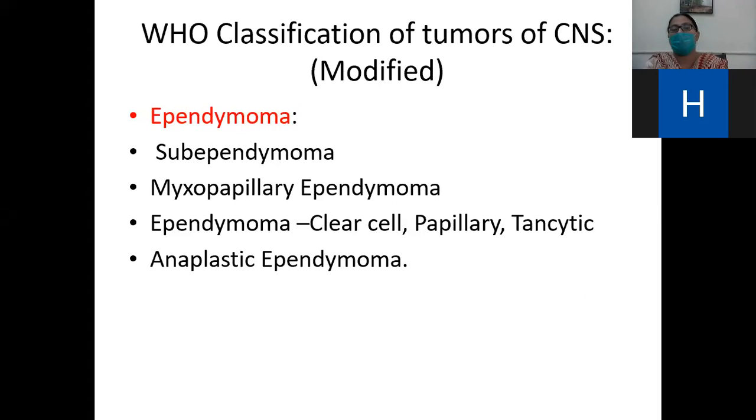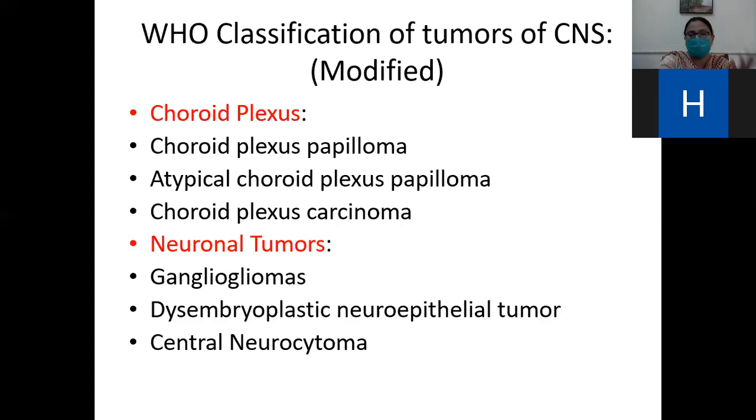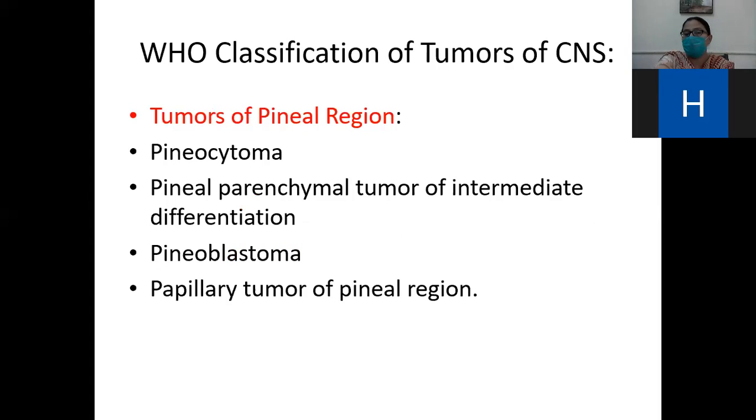Now the ependymoma. Ependymoma is further classified into subependymoma, myxopapillary ependymoma, and different types like clear cell, papillary, tanycytic type, and the anaplastic ependymoma. I know the names are difficult to remember, but you have to know them. Now the other tumors include the choroid plexus tumors, the glioneuronal tumors, and the tumors of the pineal region.